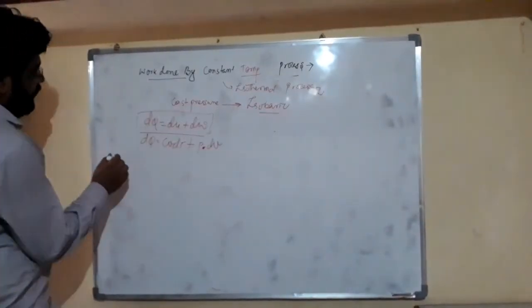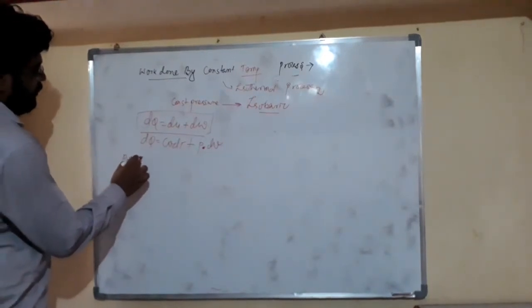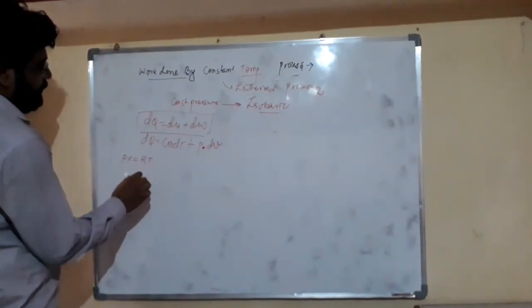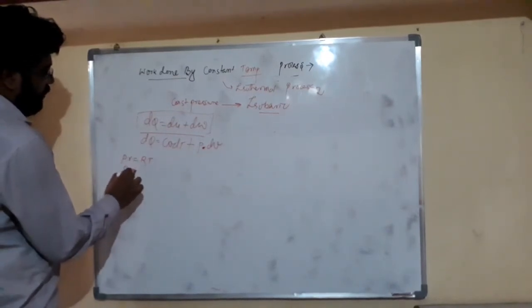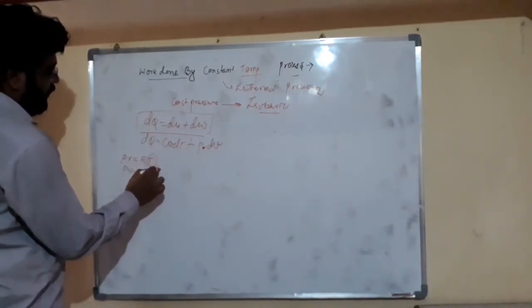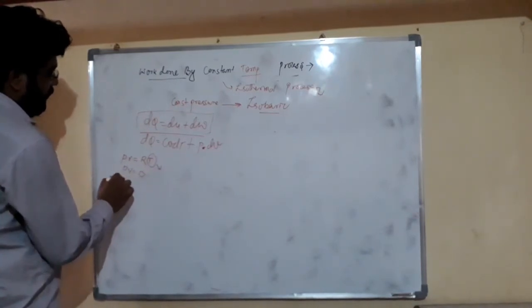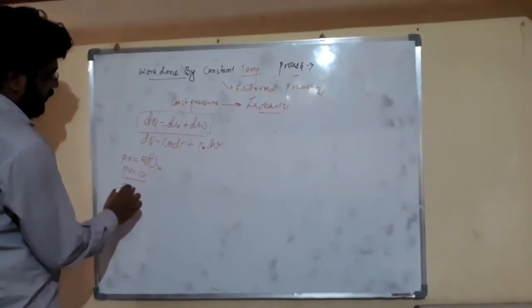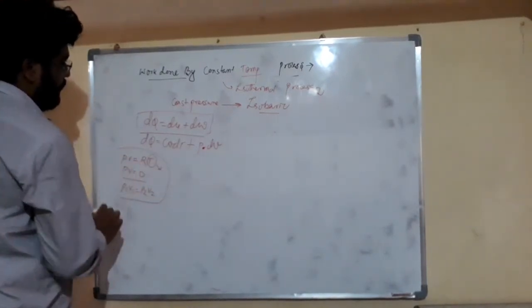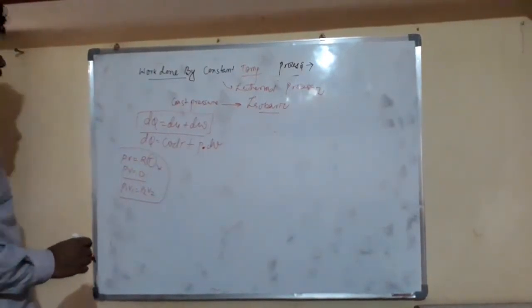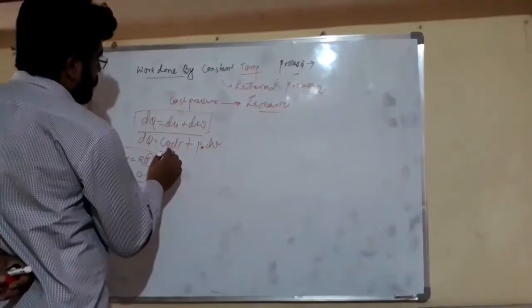So friends, we know that PV is equal to RT. If temperature is constant, then PV is also constant, then P1 V1 is equal to P2 V2. We know this. So friends, what happens here? Temperature is constant, so dt becomes 0.